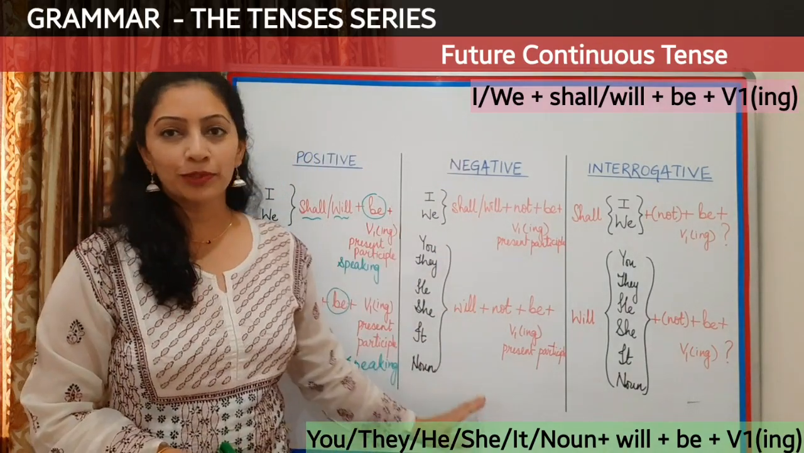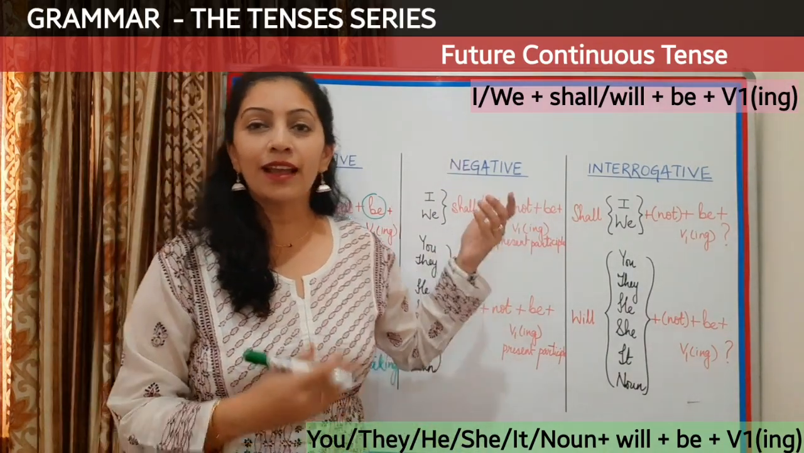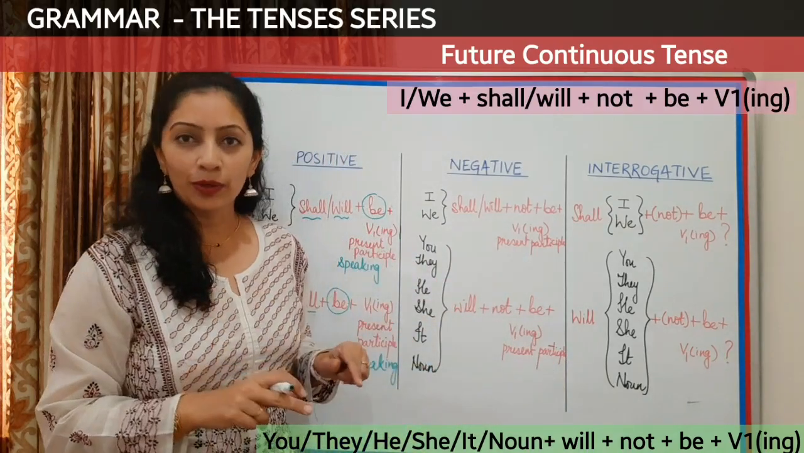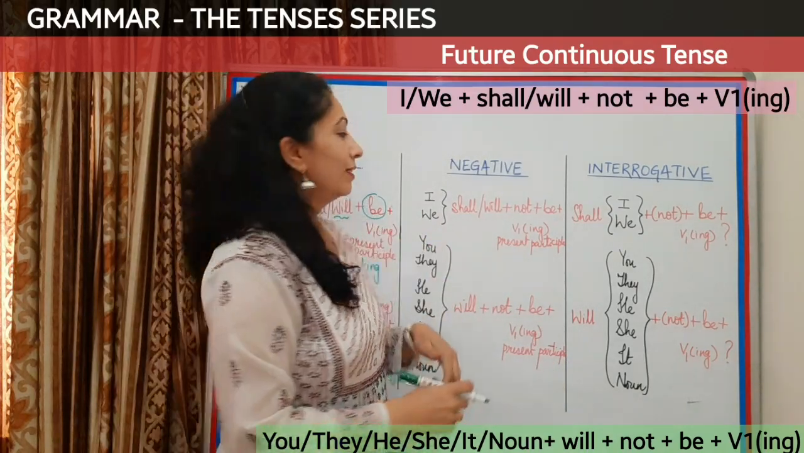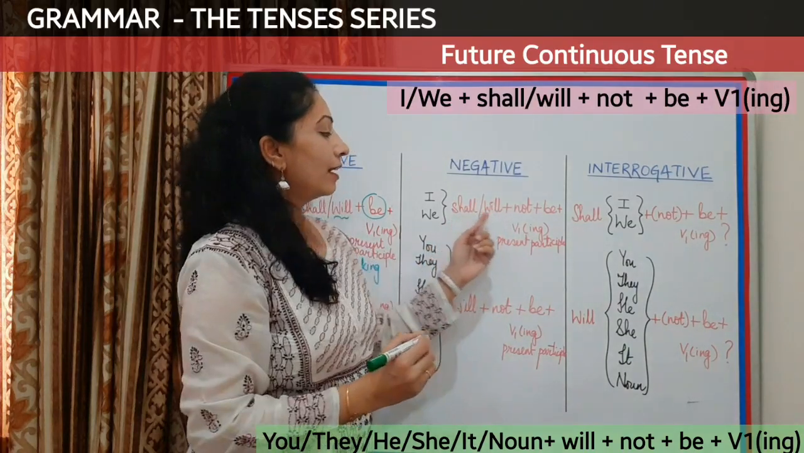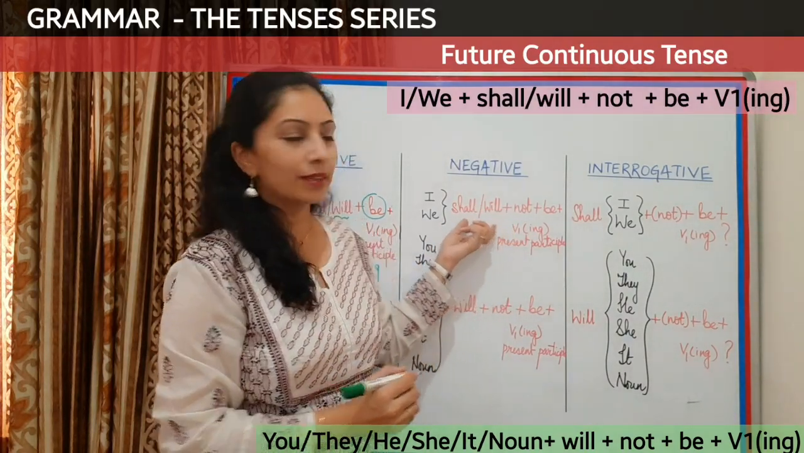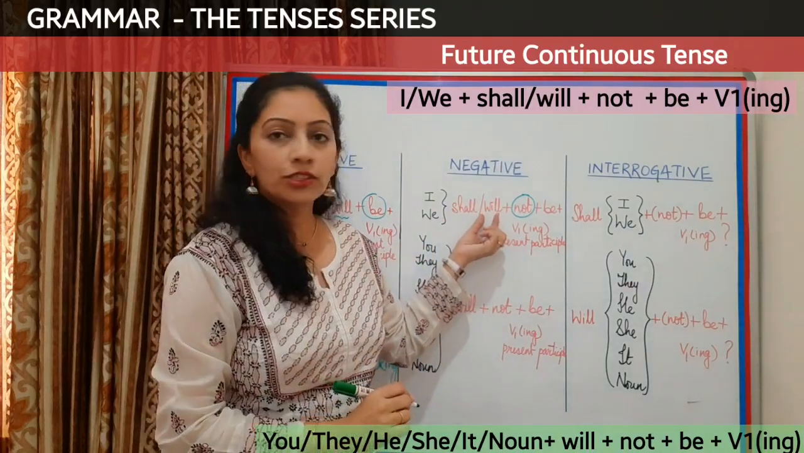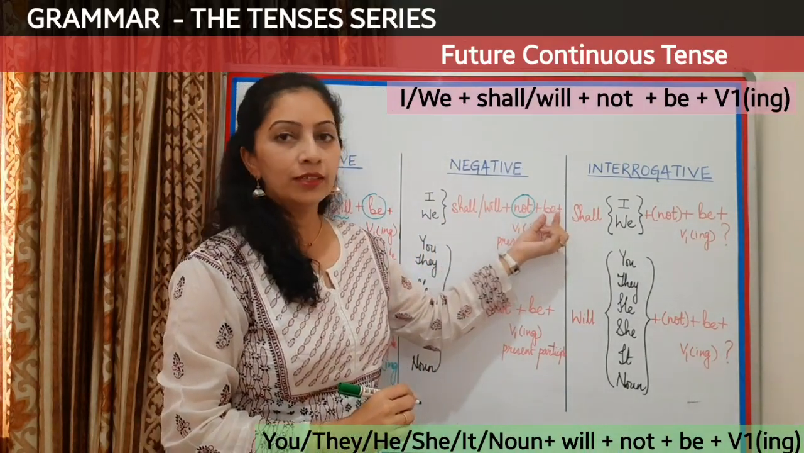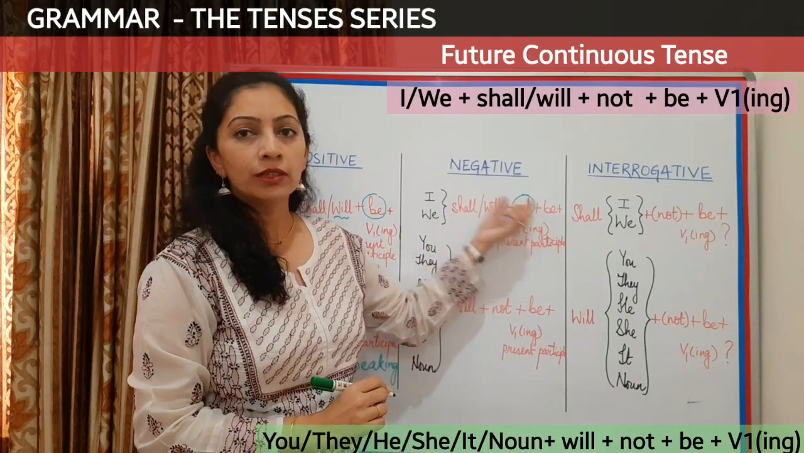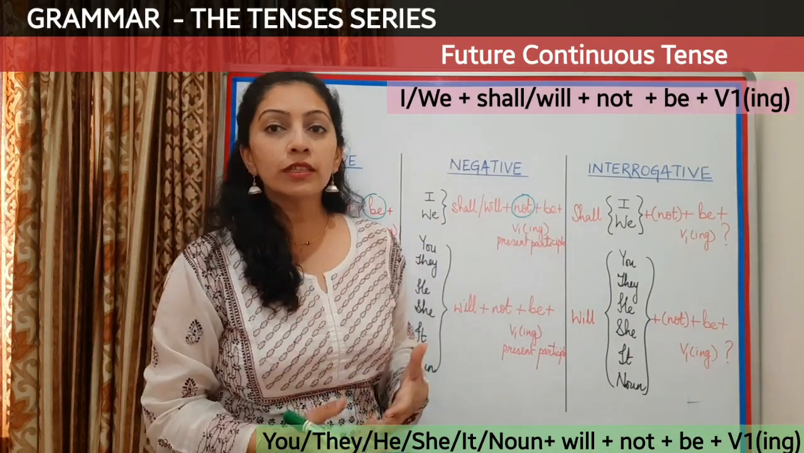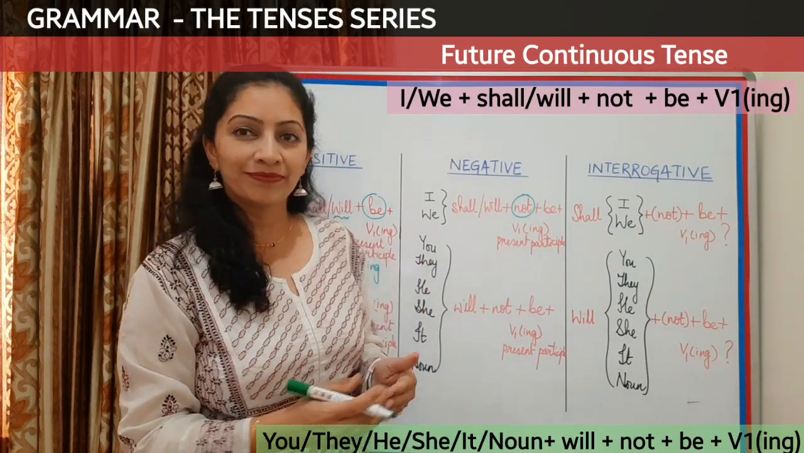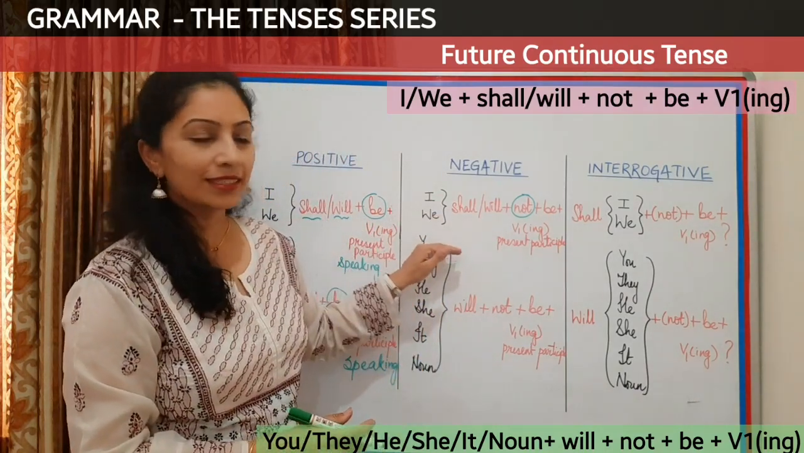Coming to the negative portion here, the same thing as we have done in every other tense till now: just add a not after the auxiliary verb. So here shall and will become the modal auxiliary verbs, and we'll add the word not between shall or will and be. So it will become shall not or will not. The contracted forms of this will be shan't or won't. So let's start making sentences here.